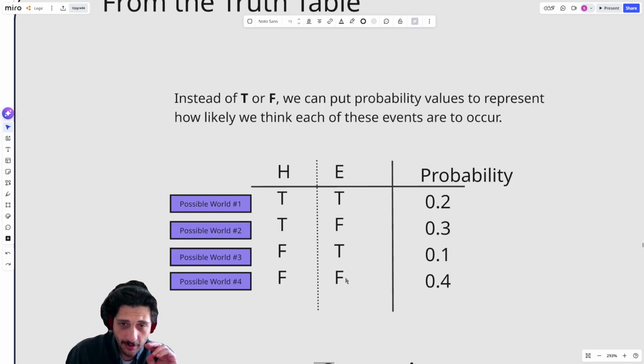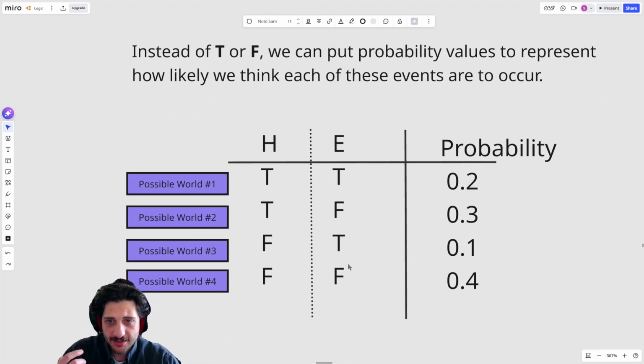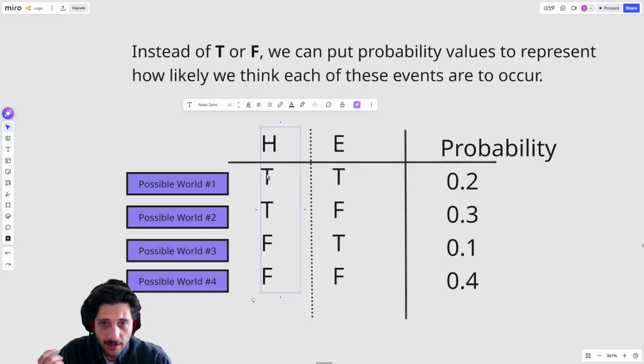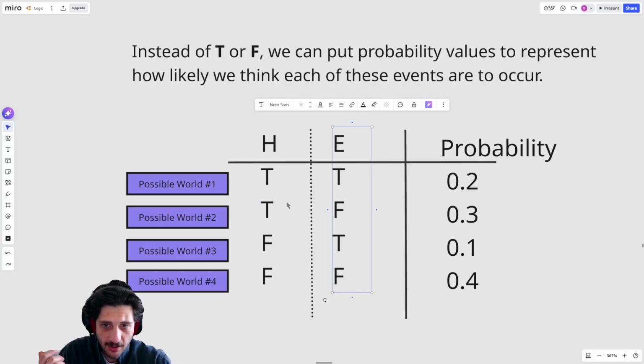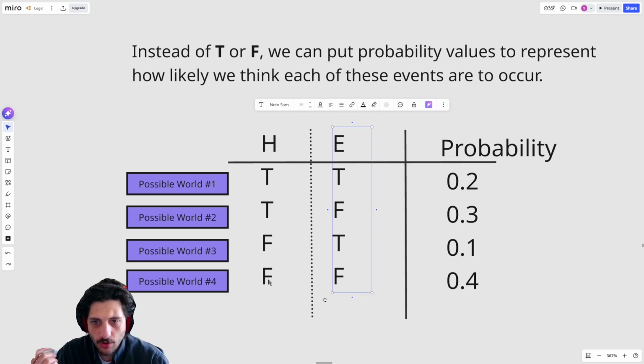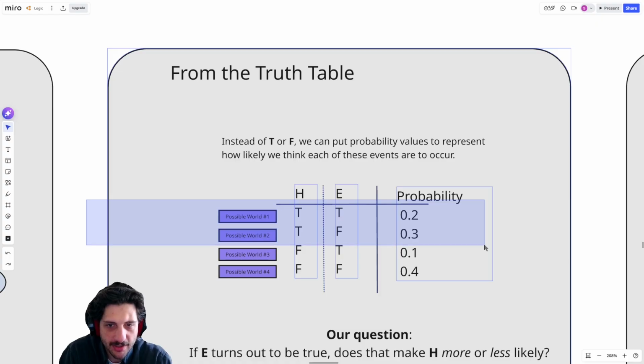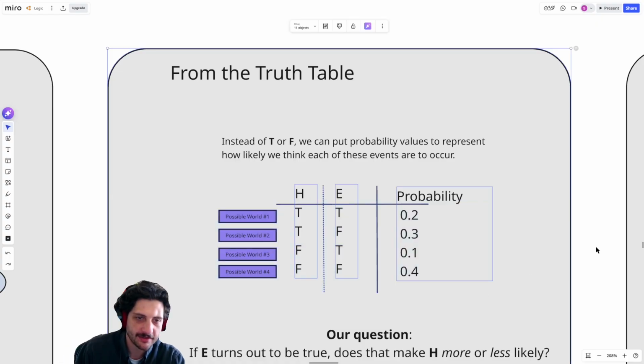Right? And so if we think about this in terms of the medical example above, we could think about it as, well, there's the world where I am sick and I test positive. The world where I am sick and I test negative. The world where I'm healthy and I test positive. And the world where I'm healthy and I test negative. So the idea is we're looking at all four possible ways that this world could go. We could have four different combinations of our hypothesis and evidence.